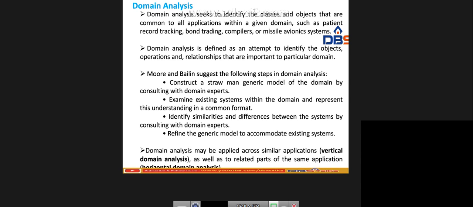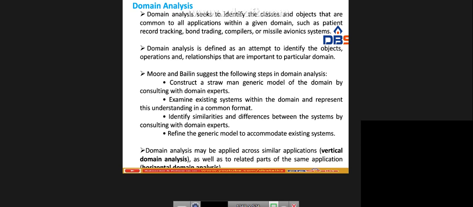See, domain analysis seeks to identify the classes and objects that are common to all applications within a given domain, such as patient record tracking, bond trading, compilers or missile avionics systems. So these are the applications. Some of the applications are common to the particular systems. Okay. Then the next one, domain analysis is defined as an attempt to identify the objects, operations and relationships that are important to particular domains.